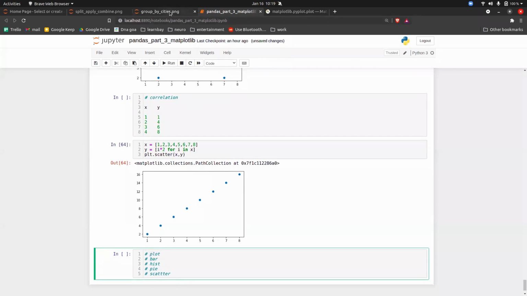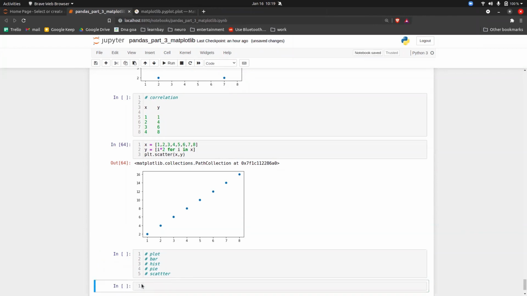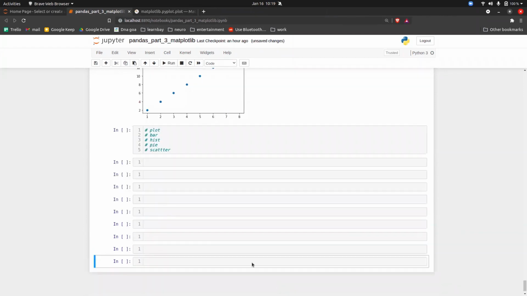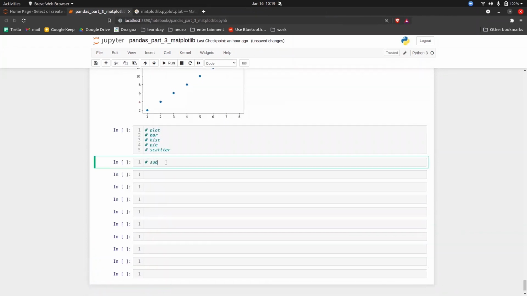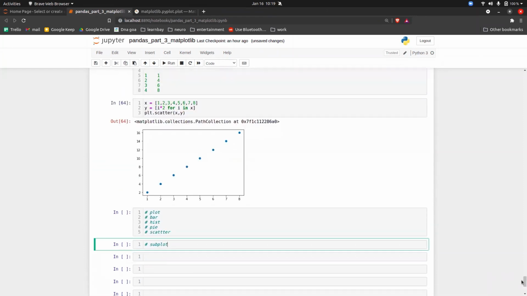Okay. Now there is one more topic that I want you guys to note, and that is called a subplot. Now subplot is nothing but, right now if you notice, for every cell I am plotting a different plot, right? In the same cell, if you want 3 plots side by side or one below the other, then how can we do that? We can achieve that with something called a subplot. So first I will write the code and then I will explain how subplot works.